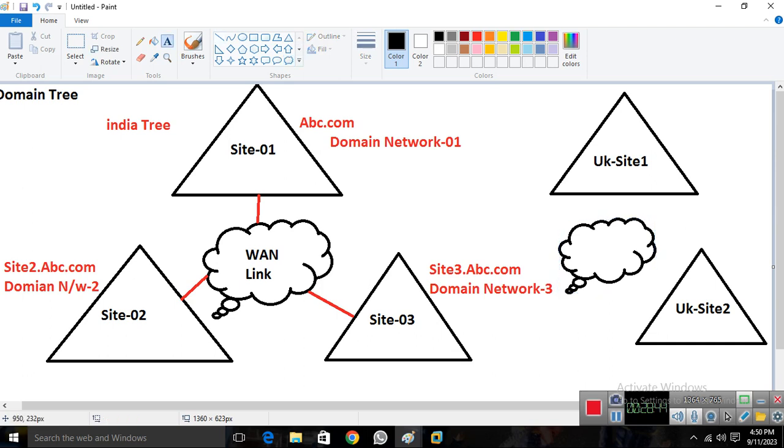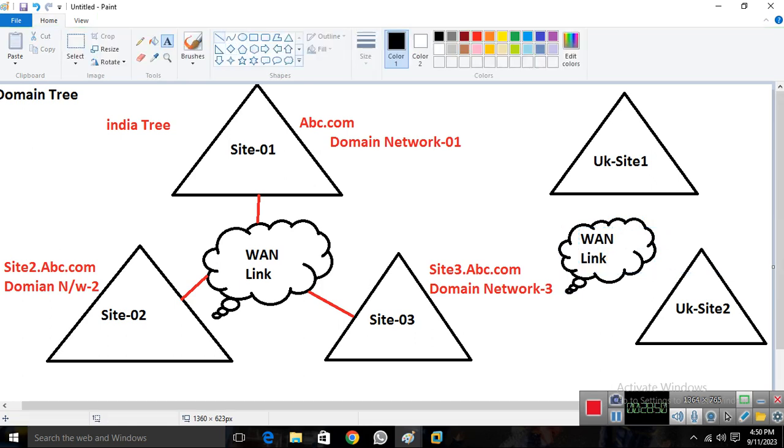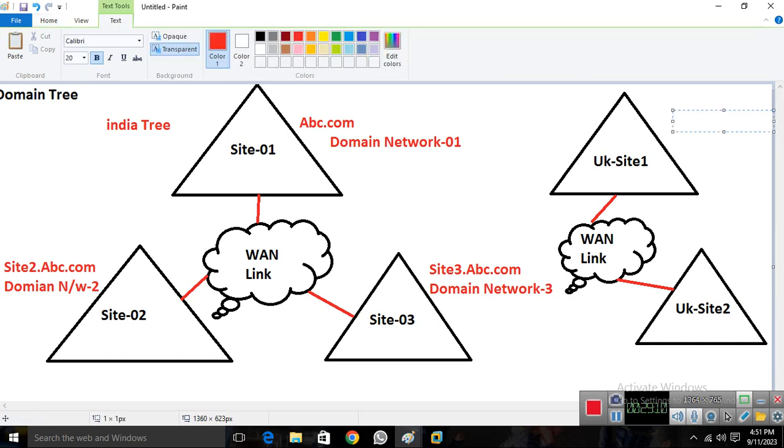With the help of this WAN link, I connect these 2 UK branches as well. These are separate UK branches, and since these 2 UK branches are connected with each other, that is known as a UK tree.